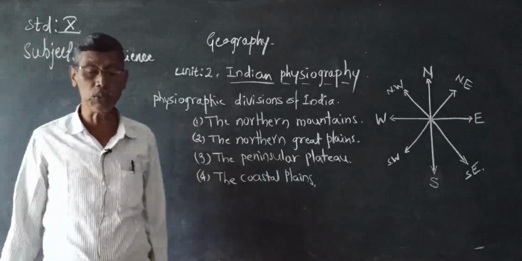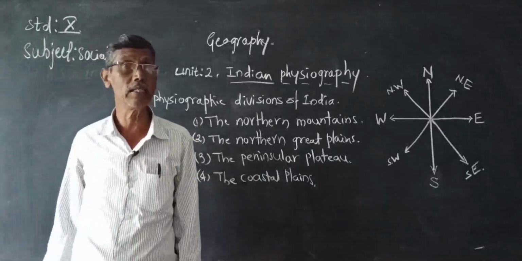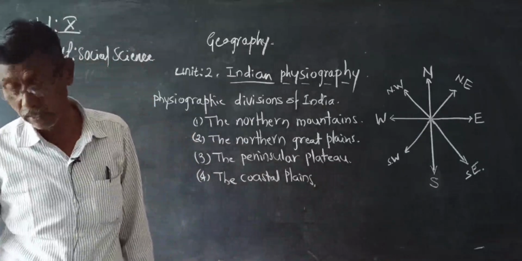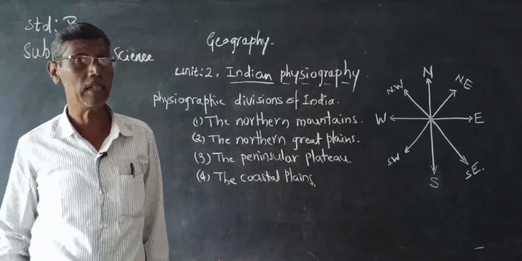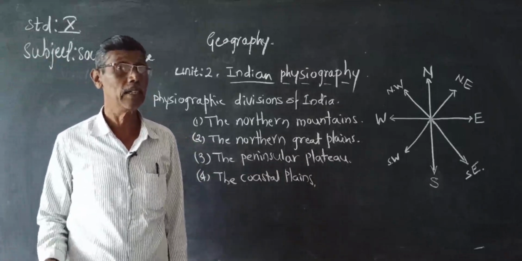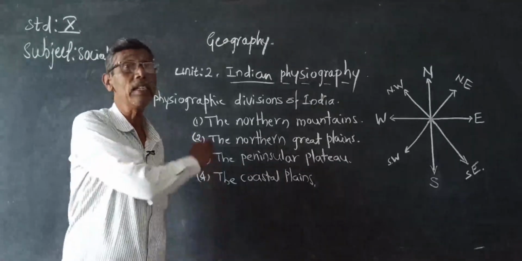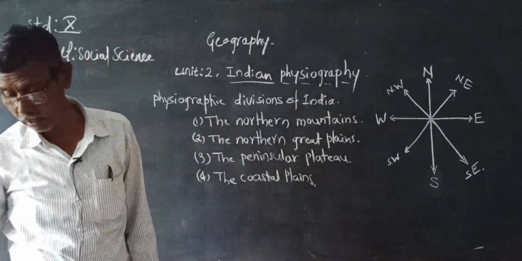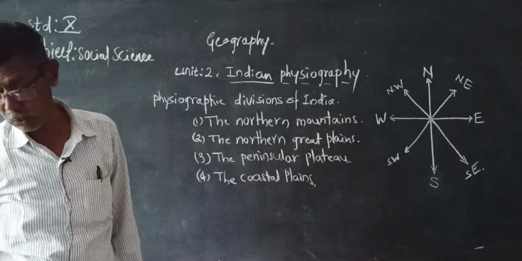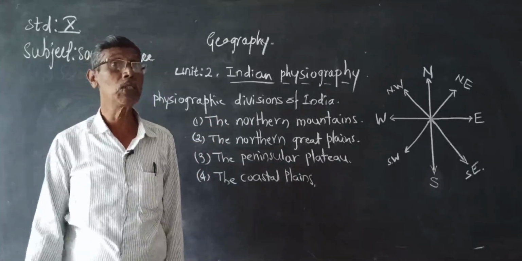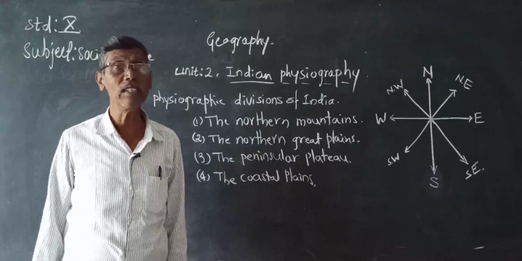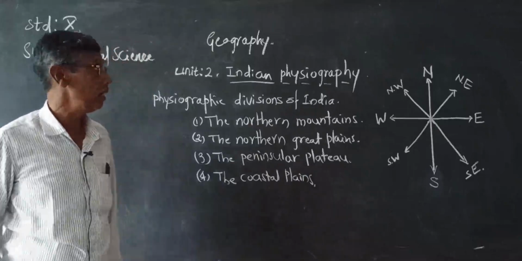So land use varies from region to region. The practice of agriculture also varies from region to region. Transport and distribution of population also depend upon the geographical conditions.